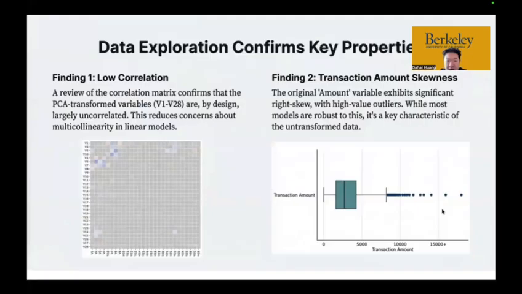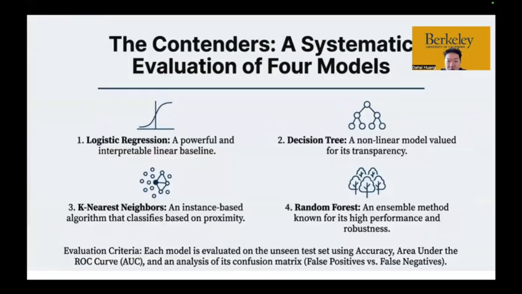For some data exploration insights, the PCA variables show low correlation by design, reducing multicollinearity concerns. We also observe strong skewness in transaction amounts, which reflects real-world spending behavior. For the models, we applied logistic regression, decision tree, k-nearest neighbors, and random forest, and all models were tested using accuracy, AUC, and confusion matrix on the test set.